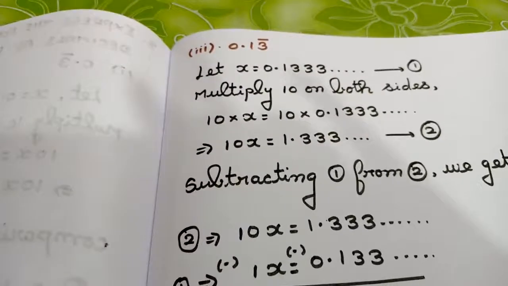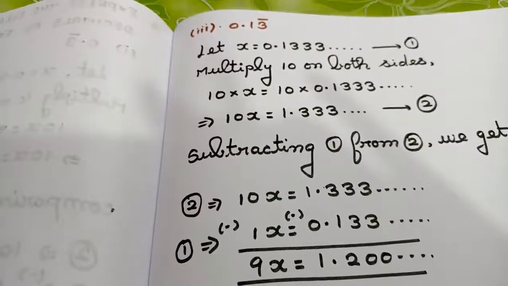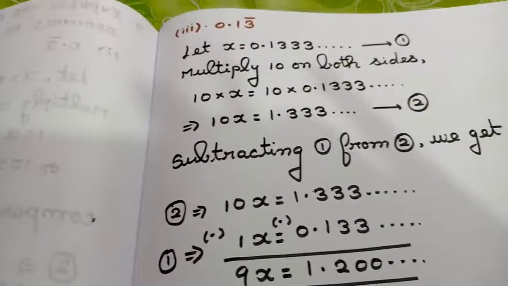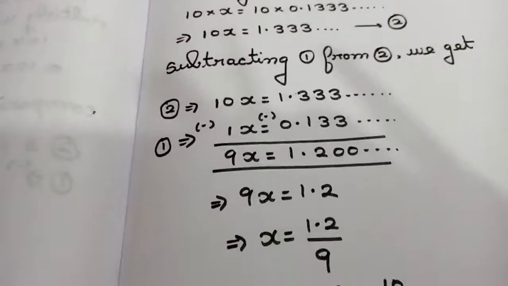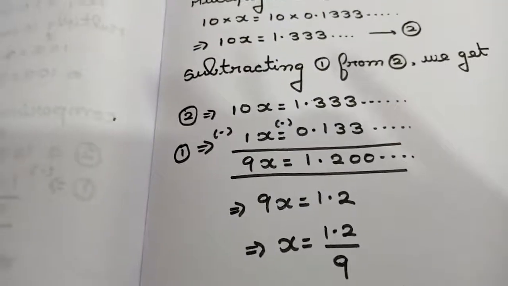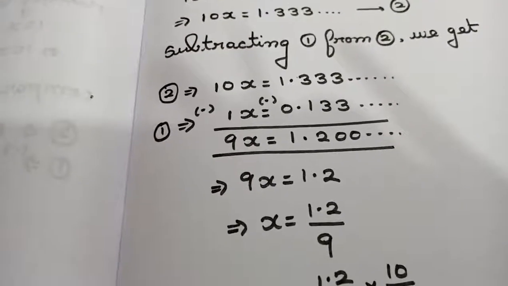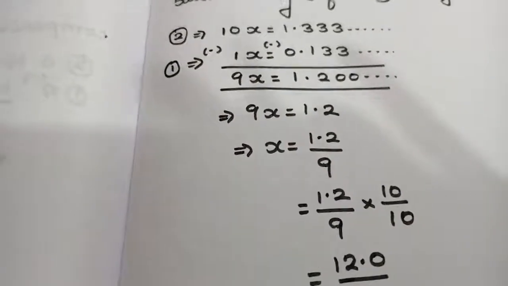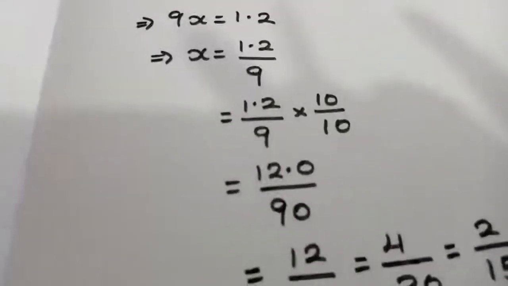Then multiply 10 on both sides. After multiplying you are going to move the decimal point after one digit, that is 10x is equal to 1.333 etc. Mark it as equation 2. Subtracting 1 and 2, I have just told you the procedure. You are going to put minus sign on both sides. After putting minus sign on both sides, you are going to get the value as 9x is equal to 1.200 etc. That is 9x is equal to 1.2, x is equal to 1.2 divided by 9.